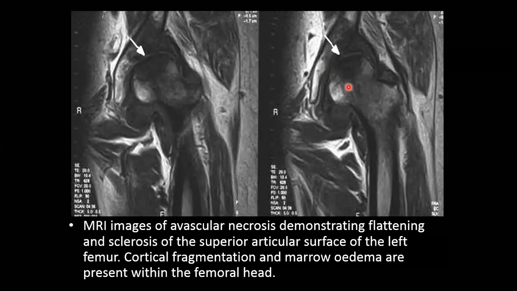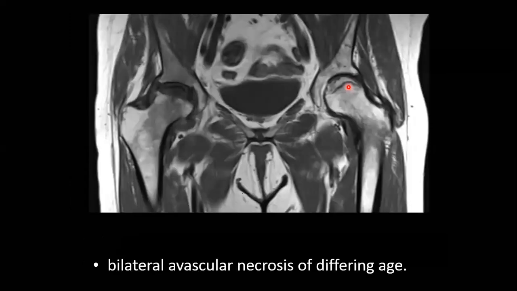And we can have bilateral avascular necrosis, and they can be of the same age at the same time or different from each other at different times. For example, you can see here avascular necrosis of the right femoral head, and again the same thing on the left side, but they are of different ages. So it is a long-standing condition.